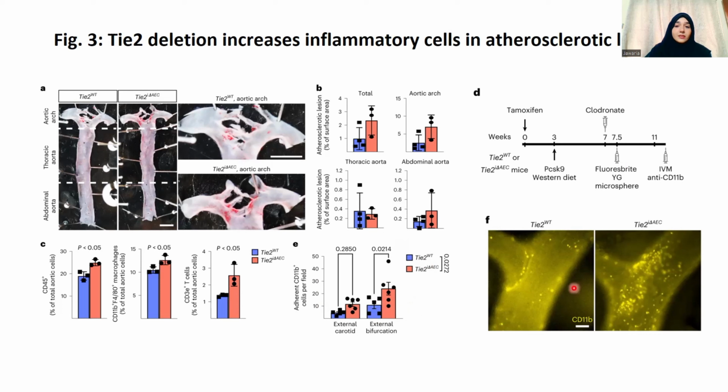All these results are suggesting that Tie2 deletion increases the inflammatory cells in atherosclerotic lesions.